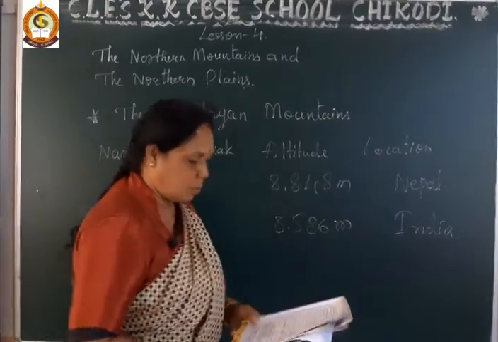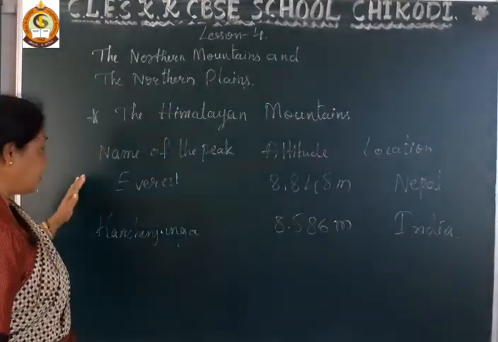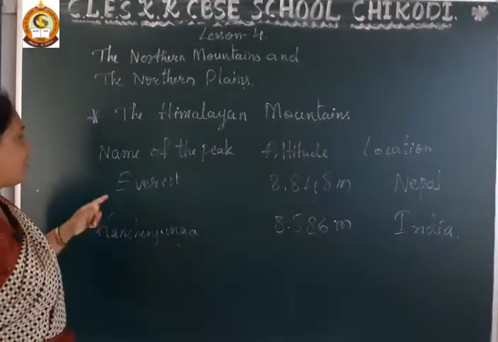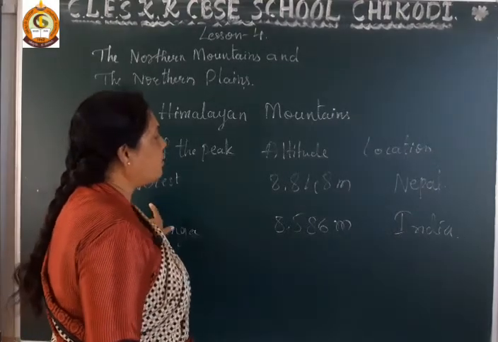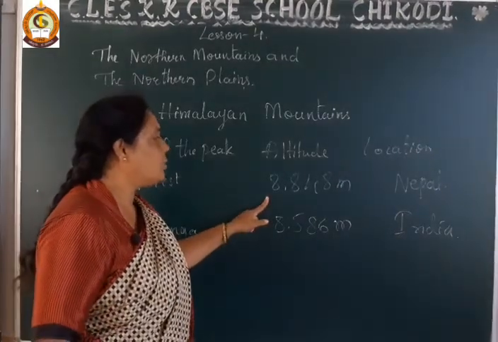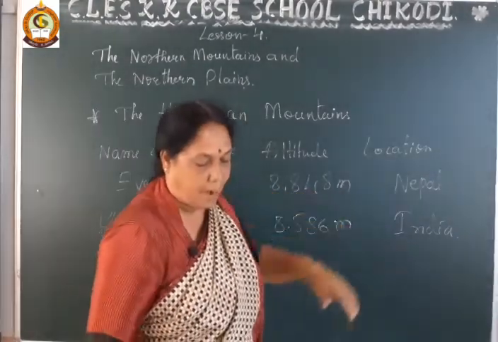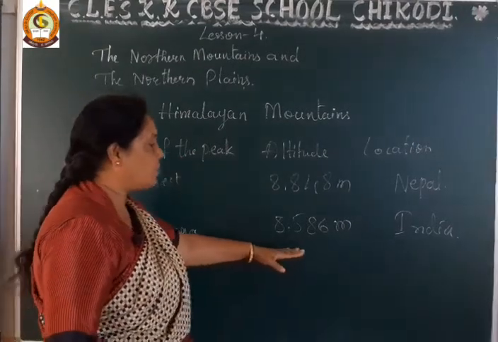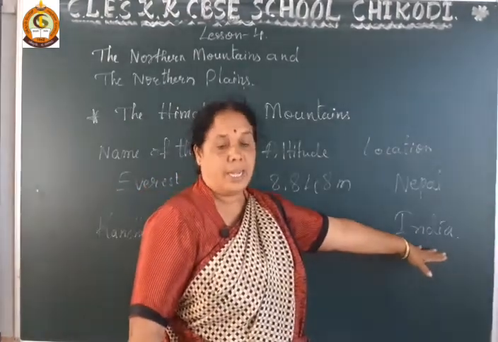So these are the highest peaks in the world. They are Everest, that is Mount Everest also you can say. Its altitude is 8,848 meters and it is located in Nepal. And Kanchenjunga, its altitude is 8,586 meters and it is located in India.